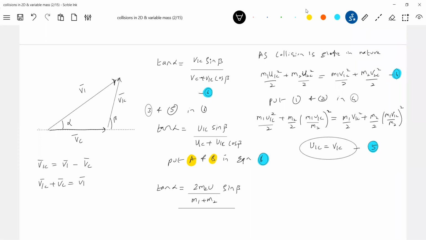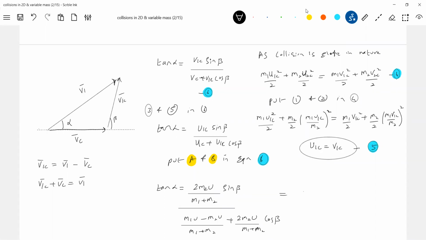Velocity of center of mass will be m1u minus m2u by m1 plus m2. Again, this is 2m2u by m1 plus m2 cos beta. I think m1, m2 all will get, so that this u will get eliminated. We don't know u, we assumed it. Then only in terms of m1, m2, and m1 plus m2 also will get eliminated. So the final equation here will be,